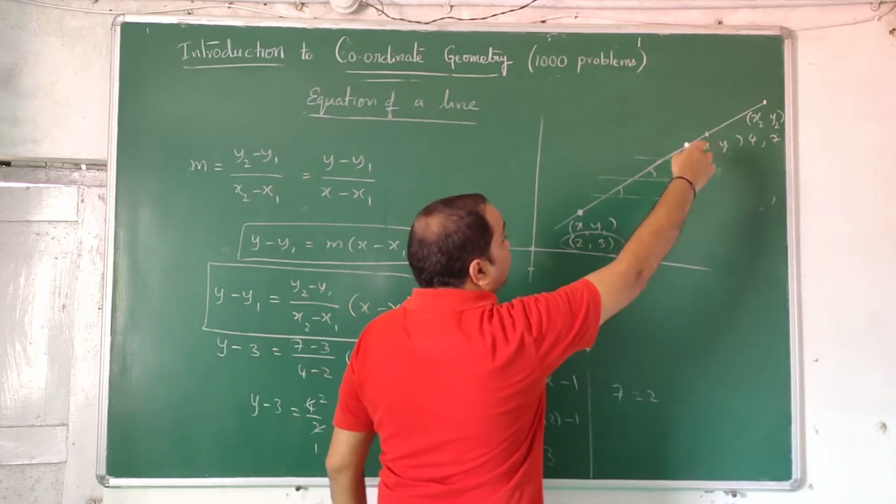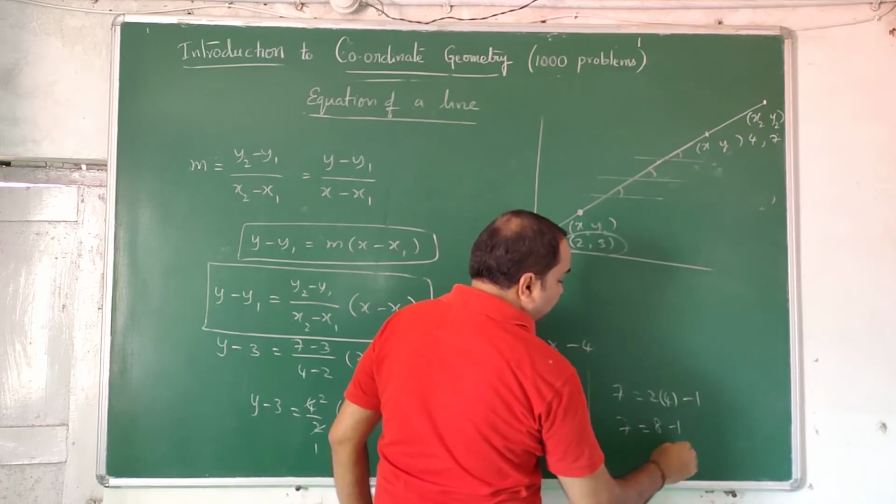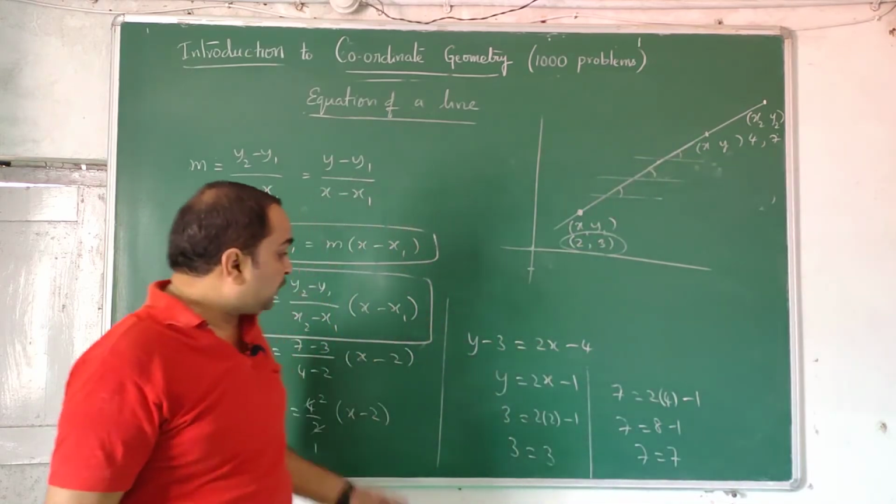X is what in that case? x2 y2, you can take 1 point. 4 minus 1, 7 is equal to 8 minus 1. 7 is equal to 7. So every point on this line satisfies this equation.